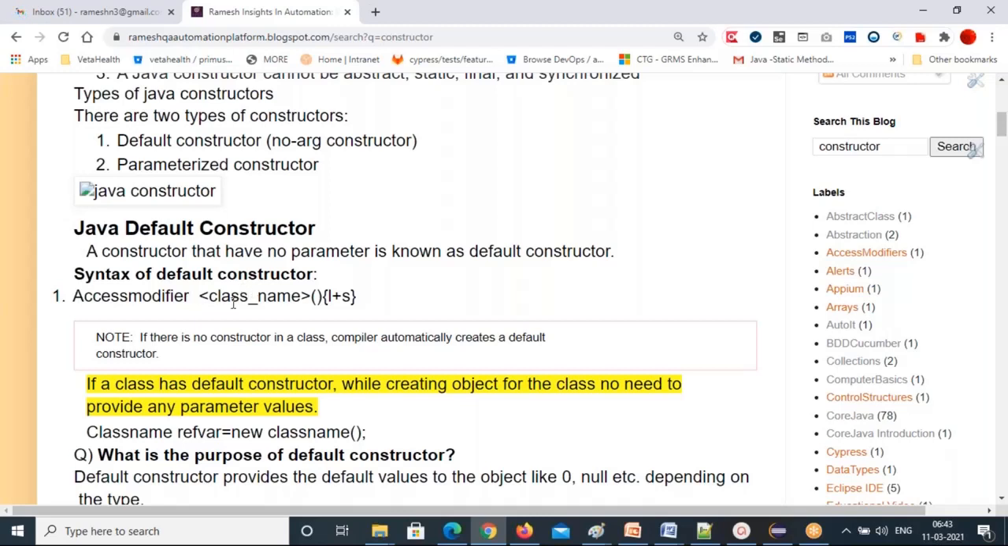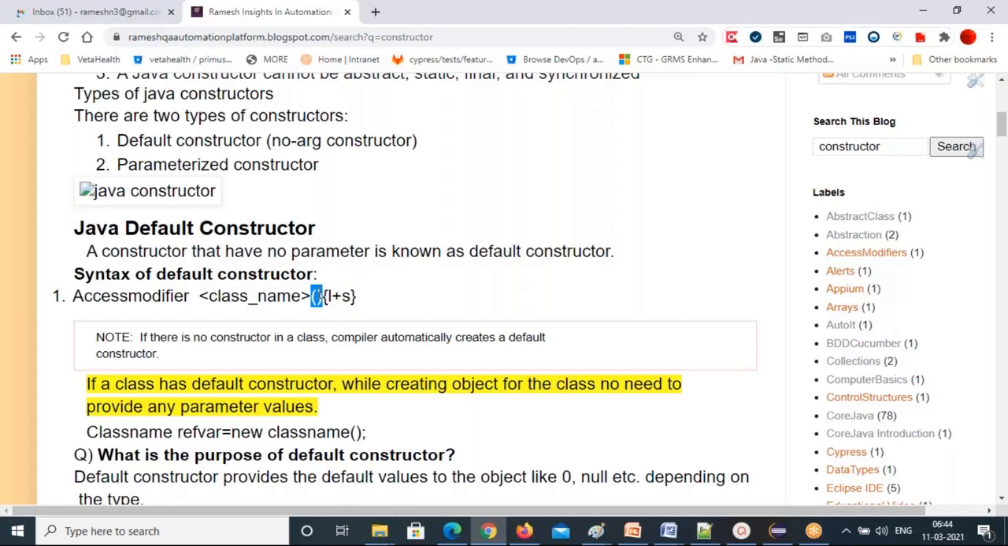And the constructor name, you don't need to worry, is whatever the class name is, the same as the class name. And the parenthesis has no argument, right? That's what I tell you. If there is no parameter in the parenthesis, then that is called a default constructor.